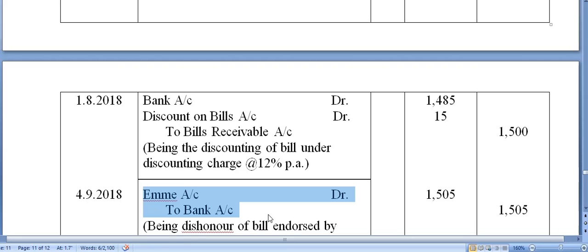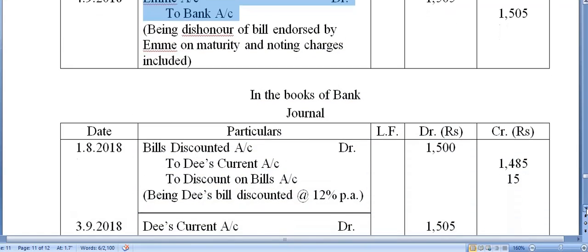But since the bill was discounted and got dishonored, in this particular case the entry in the book of endorsee would be endorser's account debit to bank account if the bill is discounted by the endorsee. So write this kind of case also in the copy separately so that you know that in such kind of cases, the entry will be like this. That is the thing which you should do from your part as a good student.